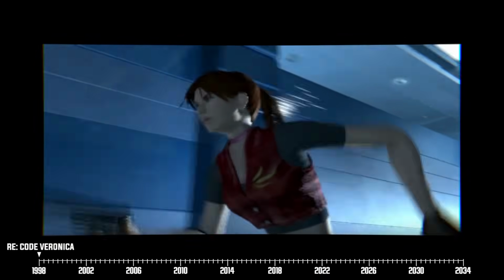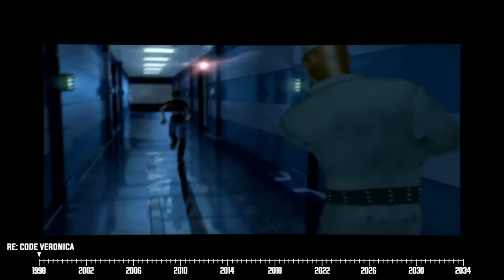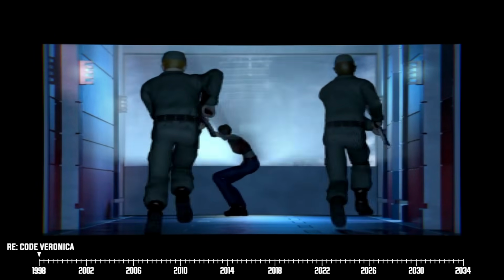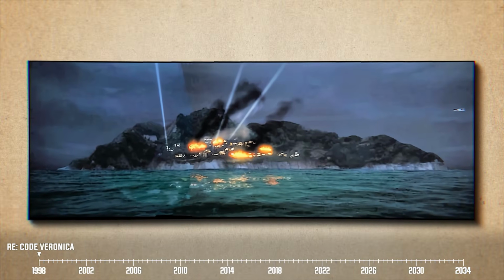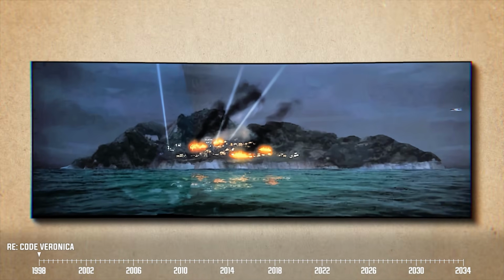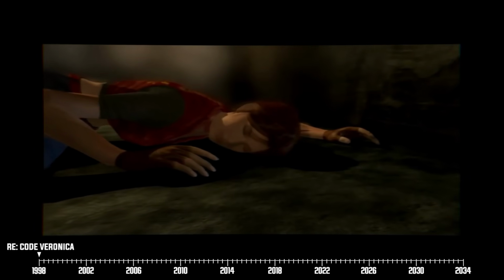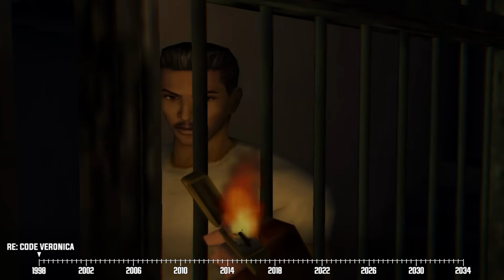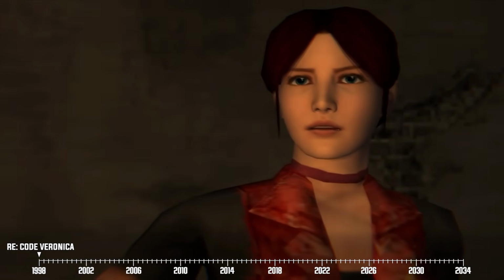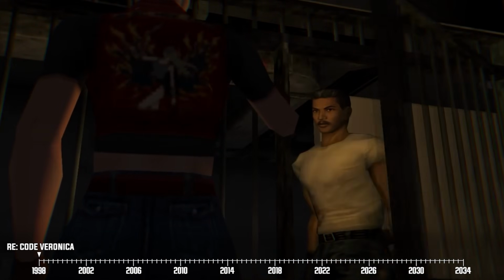It's December of 1998, and we see Claire infiltrating an Umbrella Corps lab somewhere in Paris. As before, she continues looking for Chris. Our heroine's mission goes haywire when Umbrella Corps security operatives capture and lock her up on Rockfort Island. Now, Rockfort Island is privately owned by Umbrella Corps, and they've turned the whole place into their very own illegal prison complex. Claire is rendered unconscious upon reaching Rockfort Island, and when our heroine comes to, she's surprised to find out that the same Umbrella security officer who caught her is now freeing her.